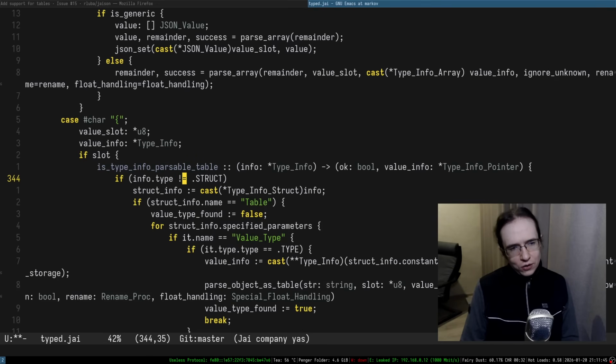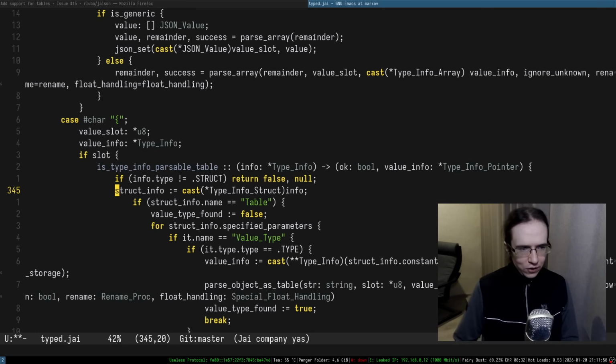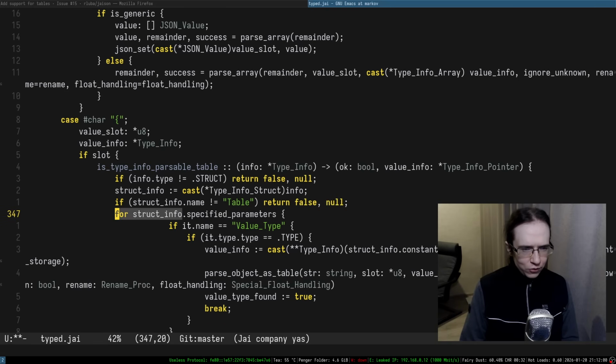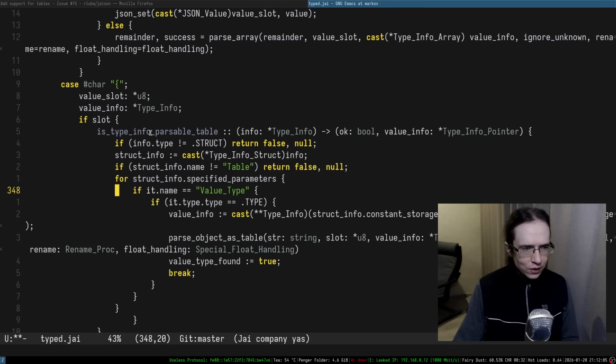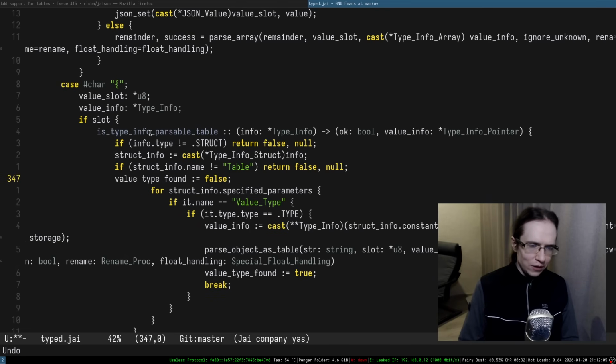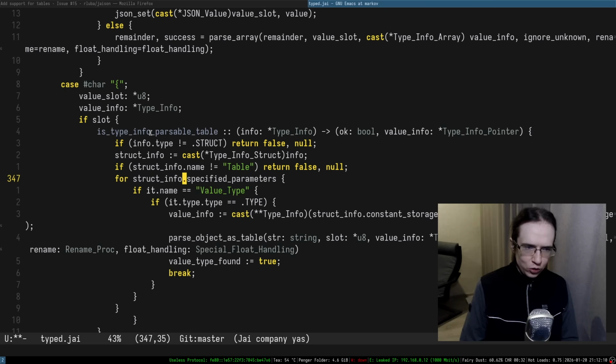If it is not a structure, return false null. Yeah, so now we can just easily short circuit all of these things. If it is a structure, do that. If it is not equal to the name table, return false null. Okay. Value found, I'm not sure if this is needed, if we're going to be short circuiting all that stuff. Well, it is needed, right? Because at the end, if it was not found, we can just short circuit it as well, like so. So basically return false null.